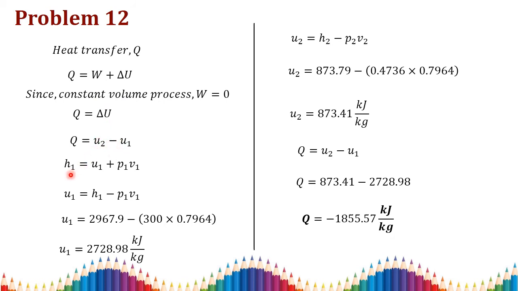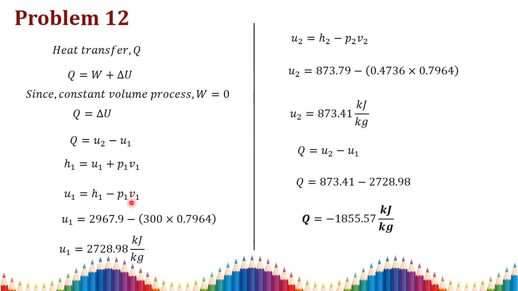For that I am taking H is equal to U1 plus P1 V1. Rearranging, U1 is equal to H1 minus P1 V1. We know all the values H1, P1 and V1. Here only one thing we have to note: enthalpy is in kilojoule per kilogram, and specific volume is in meter cube per kilogram, so we have to substitute the pressure in kilopascal. That is very important here. You have to substitute P1 as 300 kilopascal. Then only will you get U1 is equal to 2728.98 kilojoule per kilogram.